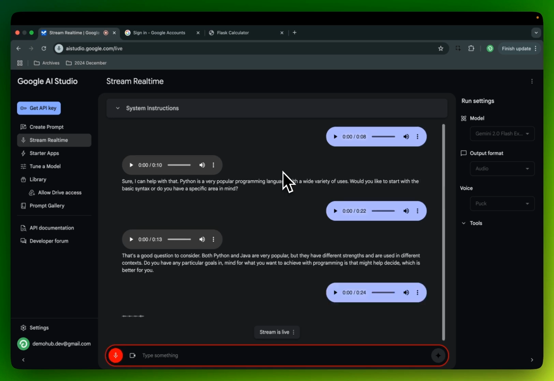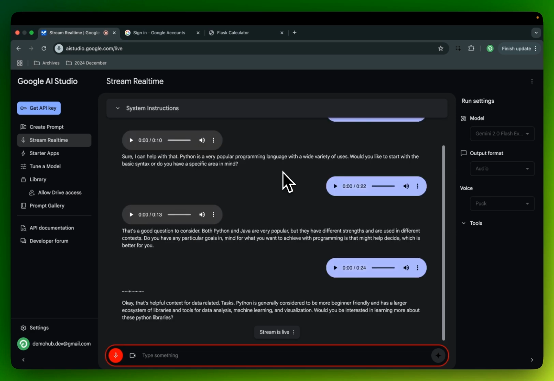Python is generally considered to be more beginner friendly and has a larger ecosystem of libraries and tools for data analysis, machine learning, and visualization. Would you be interested in learning more about these Python libraries?